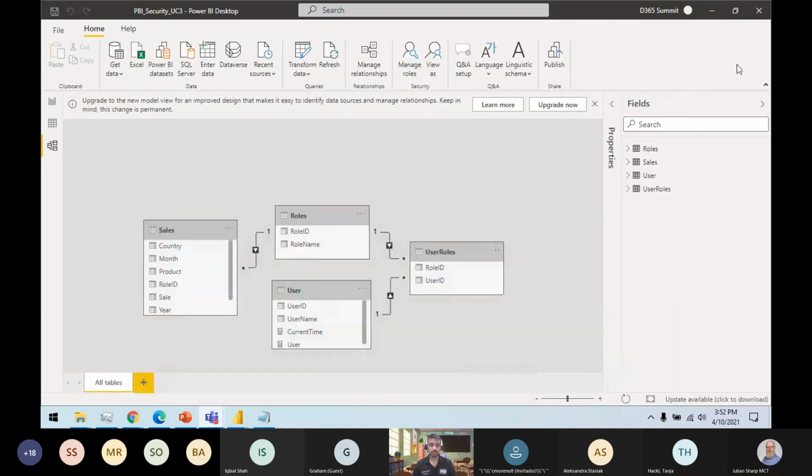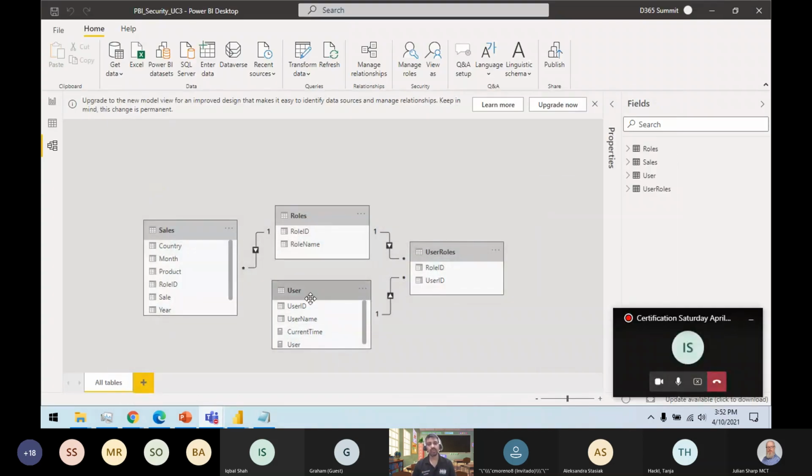So how do you go about this one? I have this model called user ID. I will pick the user ID, and every user ID is assigned to a role. I go to the bridging table, so this is my user to role mapping. And then this is going to the role table, and my role is mapped with the fact table.